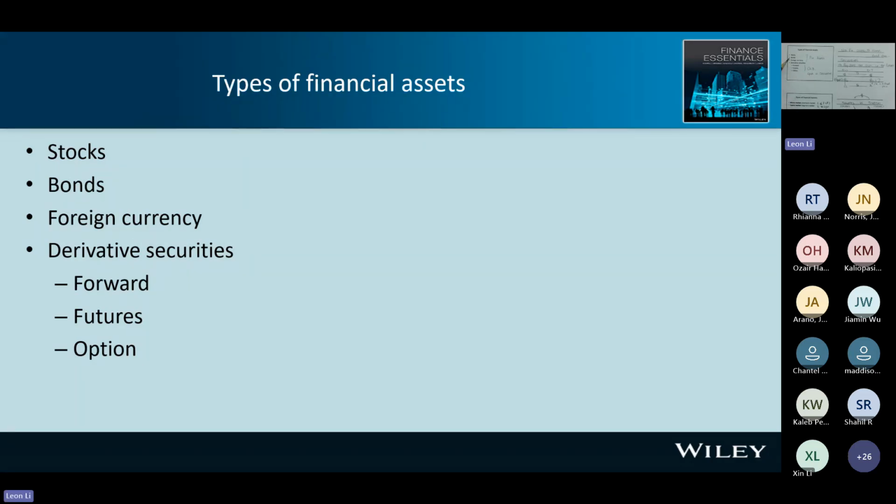So you can see we have stock, bond, foreign currency, and we have the spot market. Spot market means you buy or sell the financial asset today, now. Spot for me is now. Either you are the buyer or the seller, you make the deal today. But if you want to buy or sell the asset in the future, you can use the derivative market.